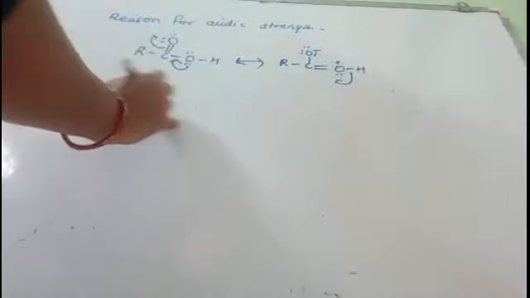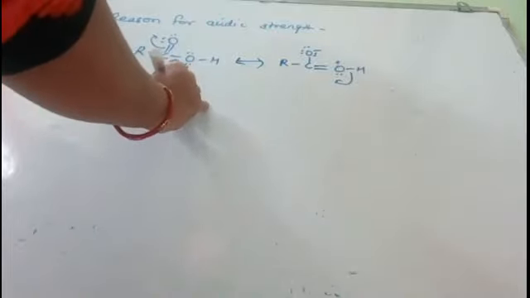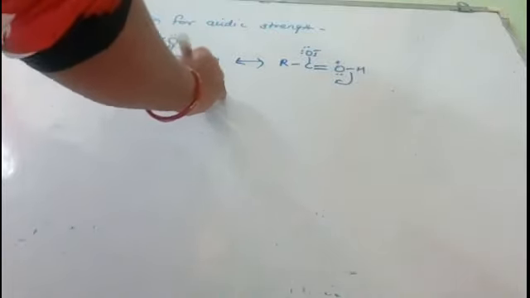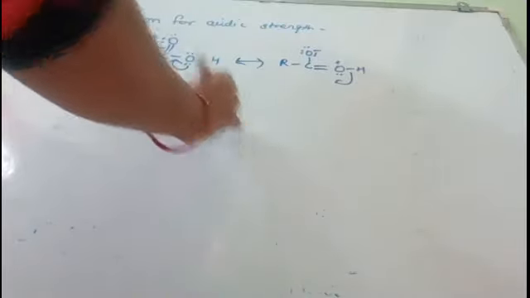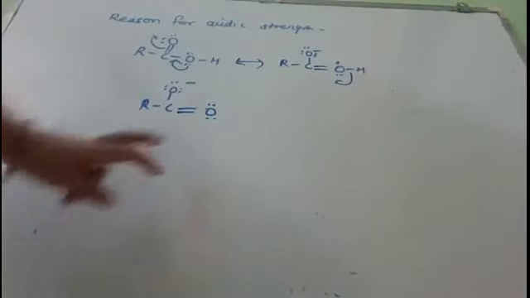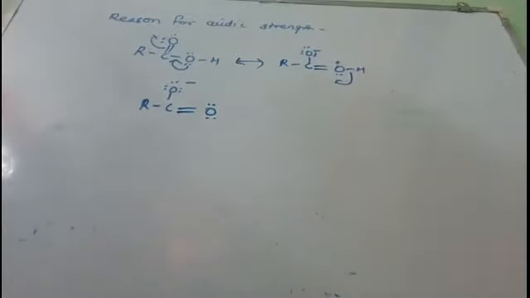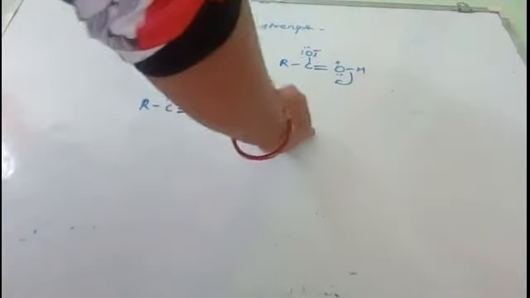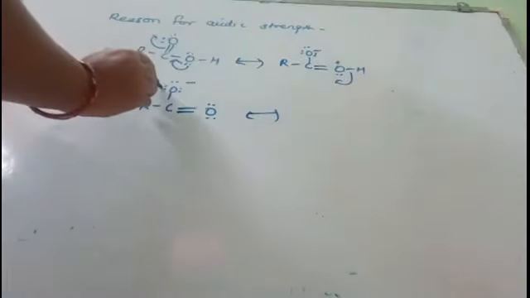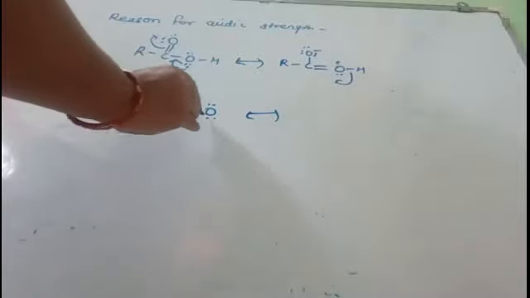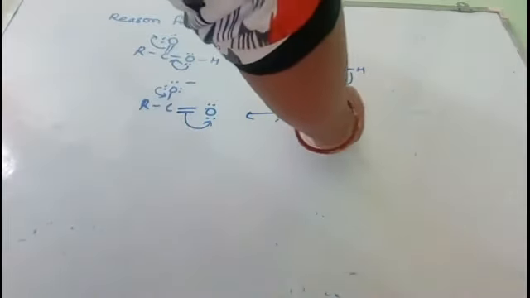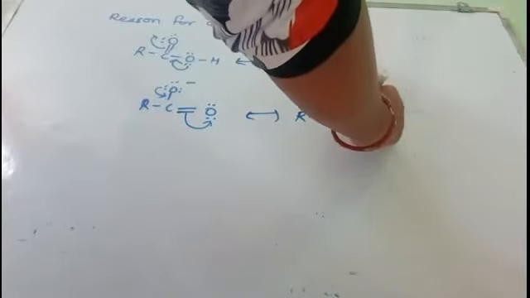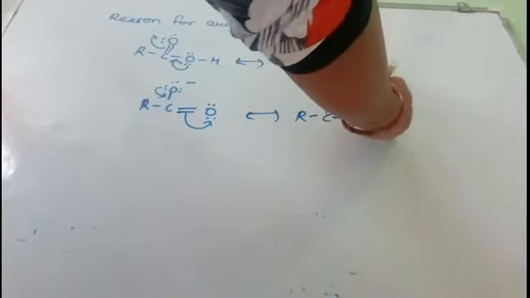Now after the removal of this proton, we will have this structure, because it has taken the electrons, its valency will be satisfied. So we will have this structure. Now this will be further resonance stabilized. How will it be resonance stabilized? These electrons will move further here, and these electrons will be taken up by the oxygen, because oxygen is electronegative, it pulls the pi electrons. Hence we will have another resonating structure which is here.